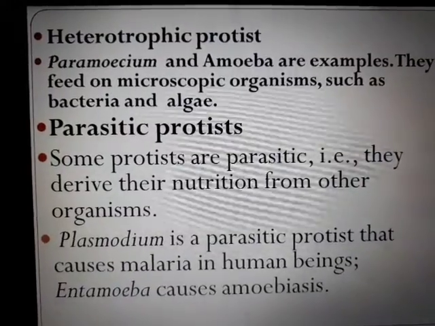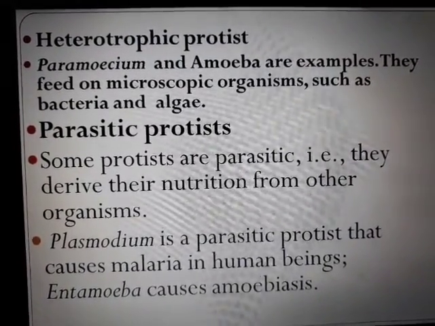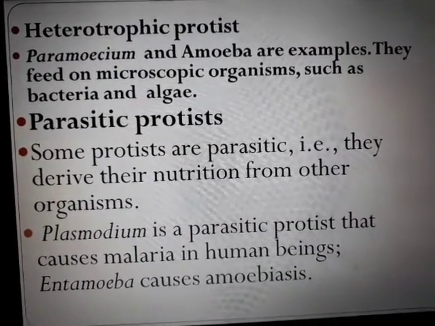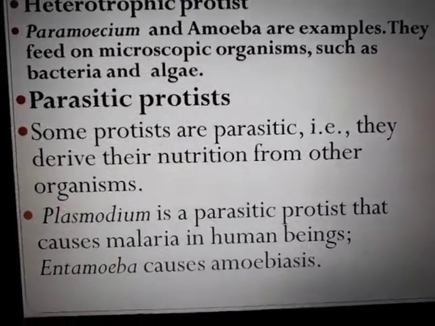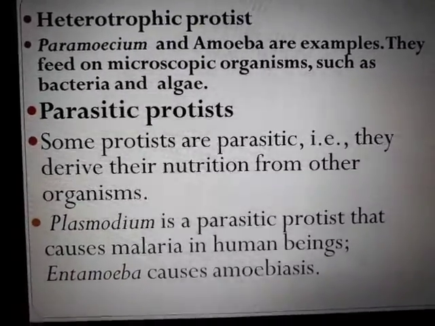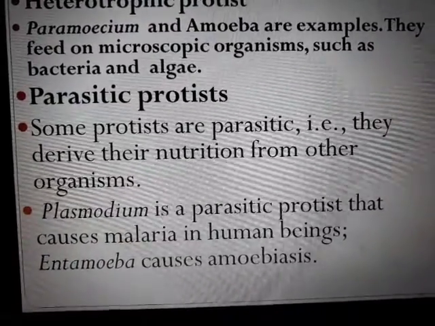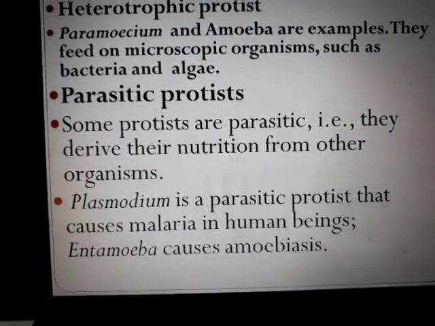Heterotrophic protists: paramecium and amoeba are the examples. The other two among these three are heterotrophic. They feed on microscopic organisms, bacteria and algae. Parasitic protists are obviously harmful. They derive their nutrition from another organism. Parasitic, that's why they are called parasites.